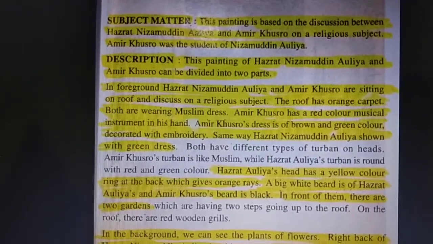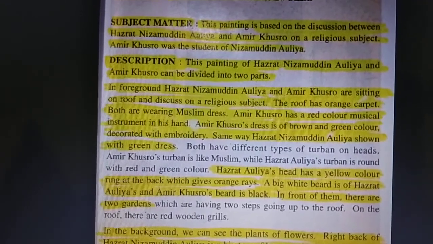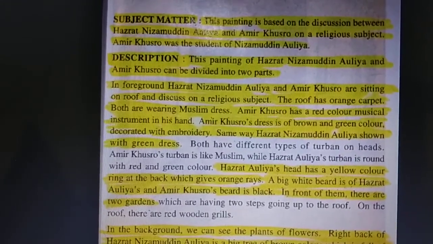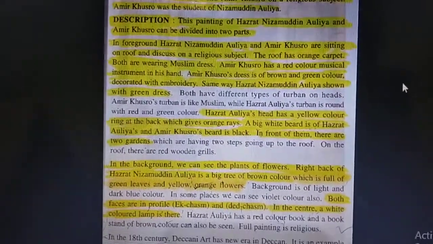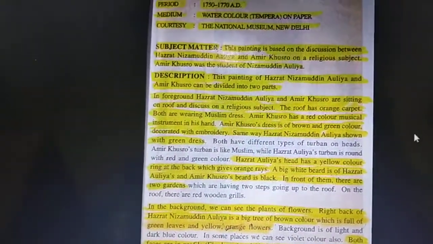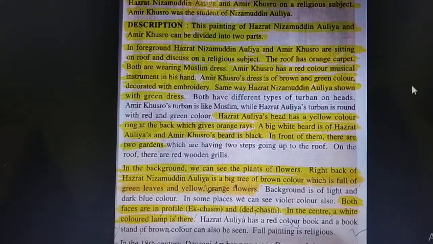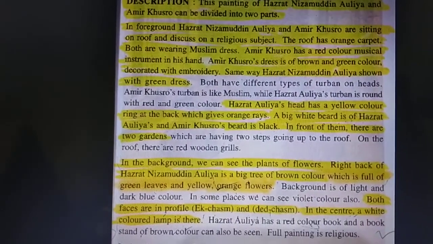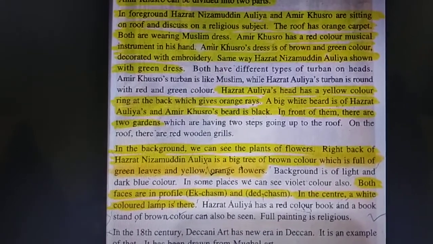Description. This painting of Hazrat Nizamuddin Aulia and Amir Khusro can be divided into two parts. In the foreground, Hazrat Nizamuddin Aulia and Amir Khusro are sitting on a roof and discussing a religious subject. The roof has an orange carpet. Both are wearing Muslim dress. Amir Khusro has a red colored musical instrument in his hand. Amir Khusro's dress is of brown and green color, decorated with embroidery.